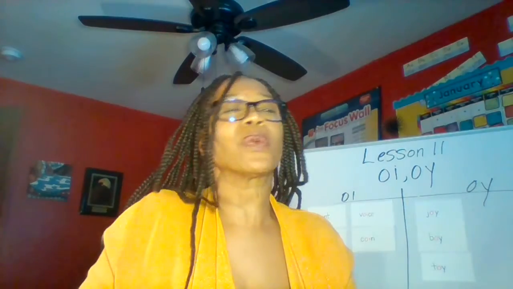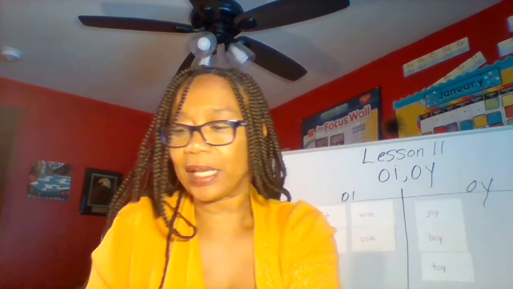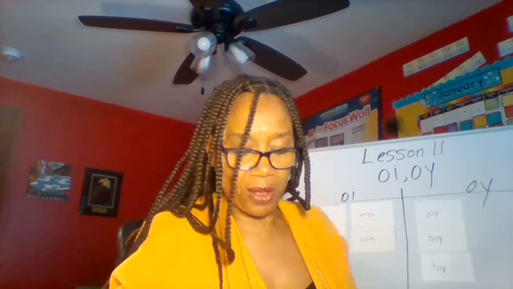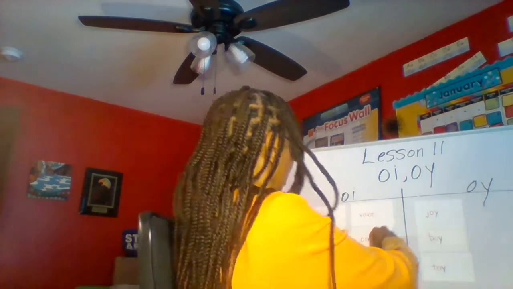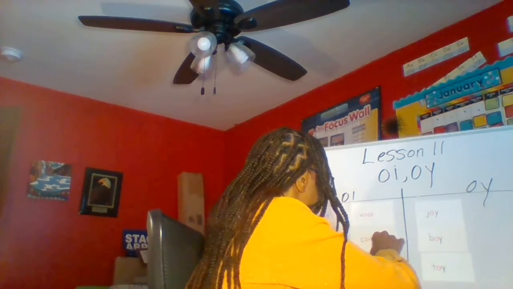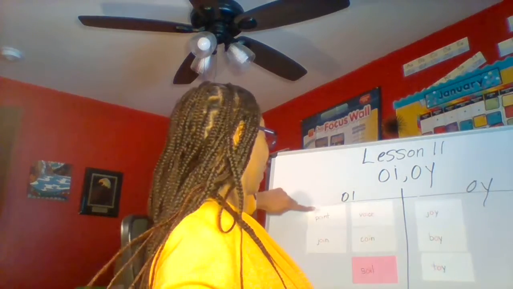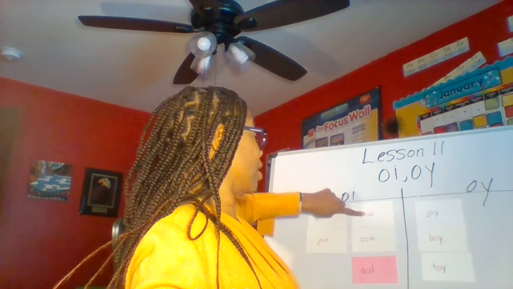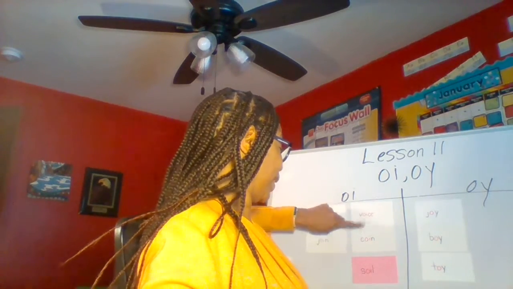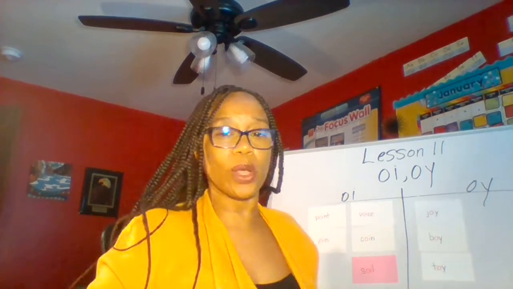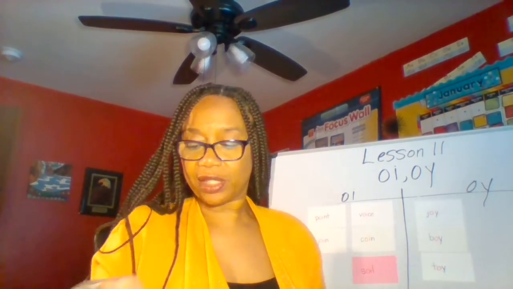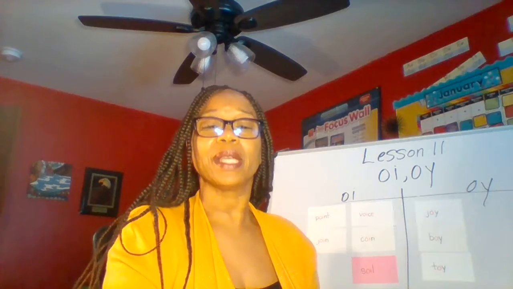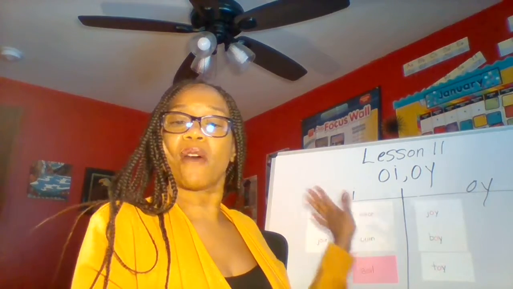And let's see where we are going to sort it and which group of letters it will go under. All right, it goes right under here with point, join, voice, coin, and we just added soil because it gives us the spelling of oi in the form of O-I.